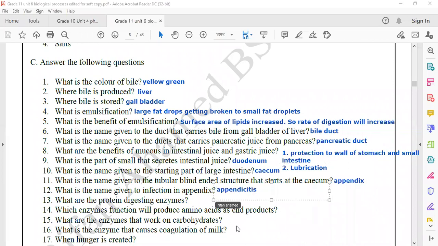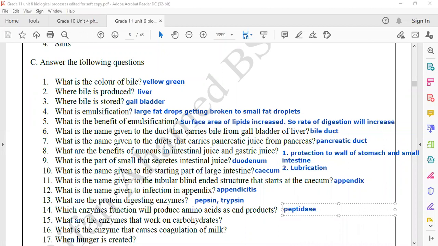And what are the protein digesting enzymes? There are two protein digesting enzymes. One is pepsin, the other one is trypsin. They are breaking proteins to polypeptides. Which enzyme function will produce amino acids as the end products? It is done by the enzyme called peptidase.